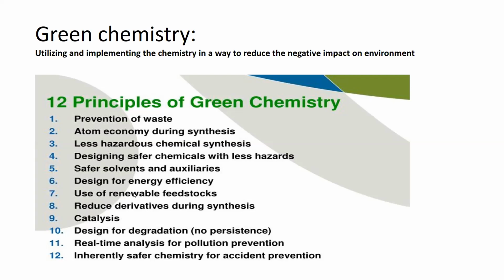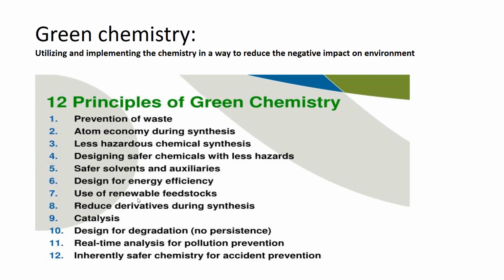When we use non-renewable feedstocks to synthesize conventional chemicals, they have certain disadvantages associated with them. For example, they are costly as well, and they produce a huge amount of pollution directly to the environment. And at the same time, once they are consumed, they are exhausted.